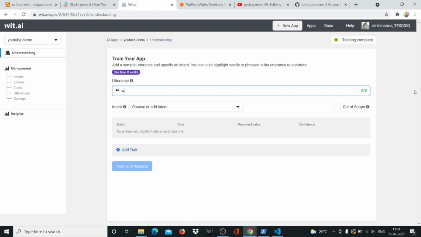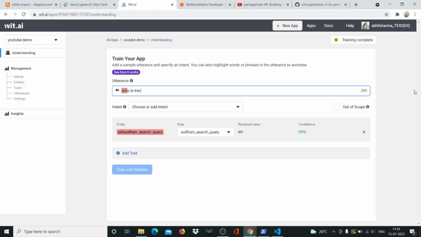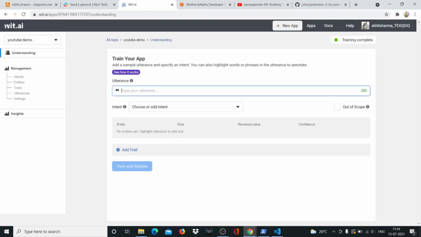So for example, if I said, who is the president of India, right? With 92% confidence, it has understood this question. So we don't have to train it right now, that means. But if you wanted to train it for this same query with multiple different statements, you could do that, right? Anyways, we won't be doing this. Like I said, we won't be training it. We'll just be sending it straight queries, which will directly send to Wolfram.